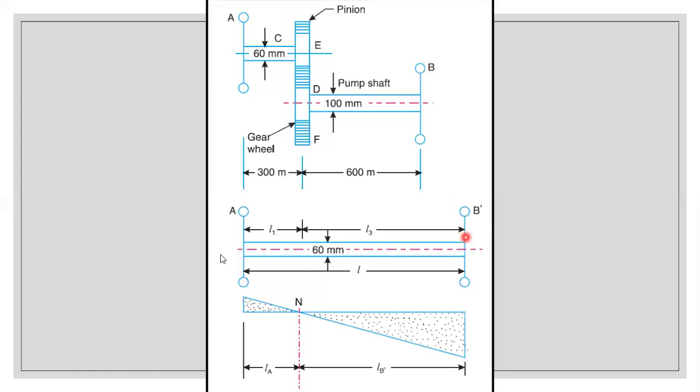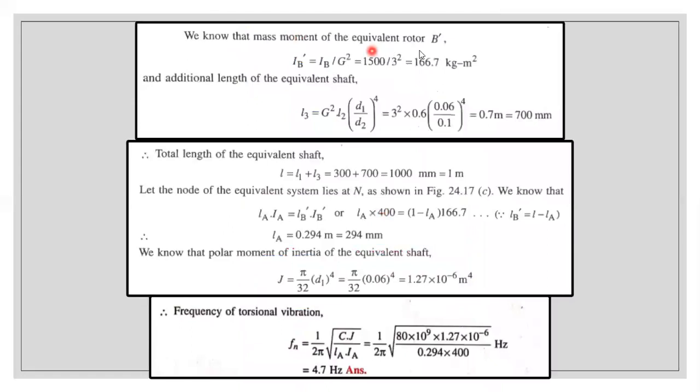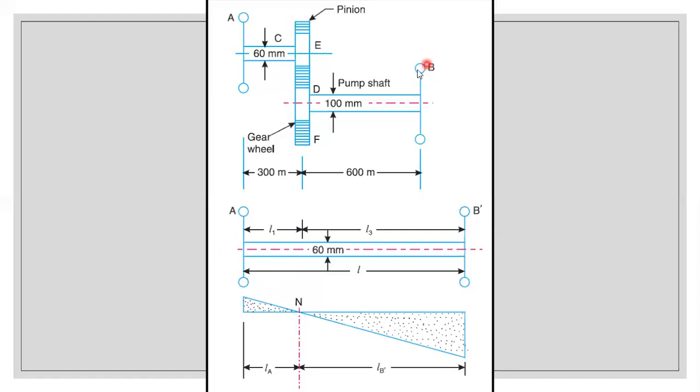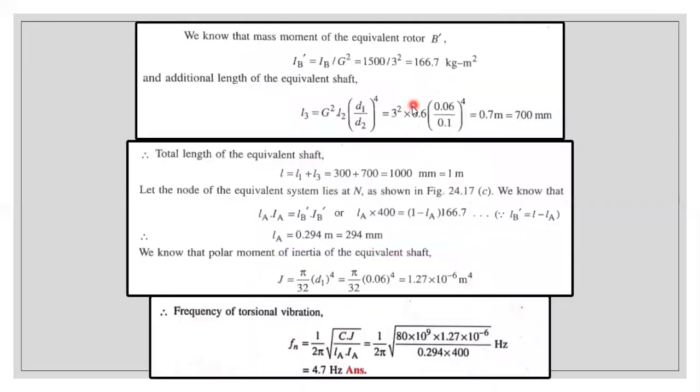That's it, nothing else. We know that the length of the torsionally equivalent shaft is equal to L1 plus L3. L1 we know is 300, and L3 is the additional length which we will be determining. So from this question, we can draw these two diagrams. Now we'll be going into the problem. We need to determine the mass moment of inertia of the equivalent rotor system. The mass moment of inertia for the impeller we know, but we don't know the new equivalent rotor B dash, so we need to determine it. IB dash is equal to IB by G square. IB means the mass moment of inertia for the impeller, which is clearly given in the question, and G is the gear ratio.